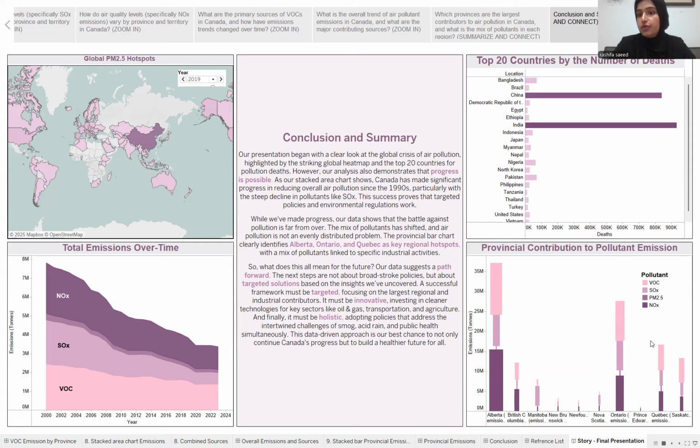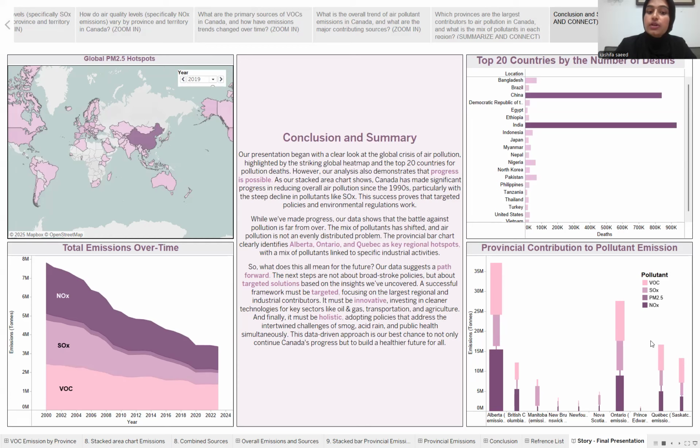So, what does this all mean for the future? Our data suggests a clear path forward. The next steps are not about broad, general policies, but about targeted solutions based on the facts we've uncovered. A successful plan must be targeted, focusing on the largest regional and industrial polluters. It must be innovative, investing in cleaner technologies for key sectors like oil and gas, transportation, and agriculture.